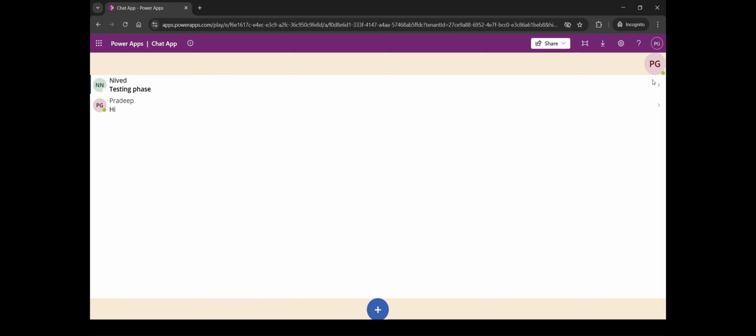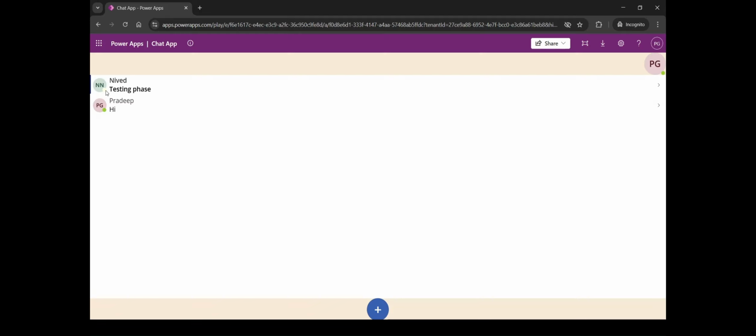Currently, I have logged in with the username Pradeep Gupta. Here, there is a green circle next to his user profile, which indicates that he is online now. Because I have logged in with this user, this indicates that he is online. This indication is used to show other users whether he is online or not. For an offline user, there is a white circle.